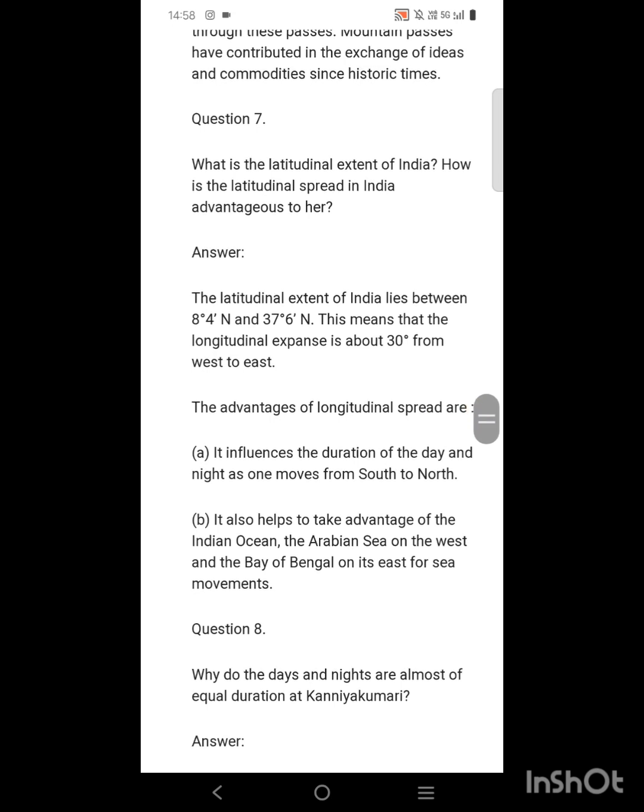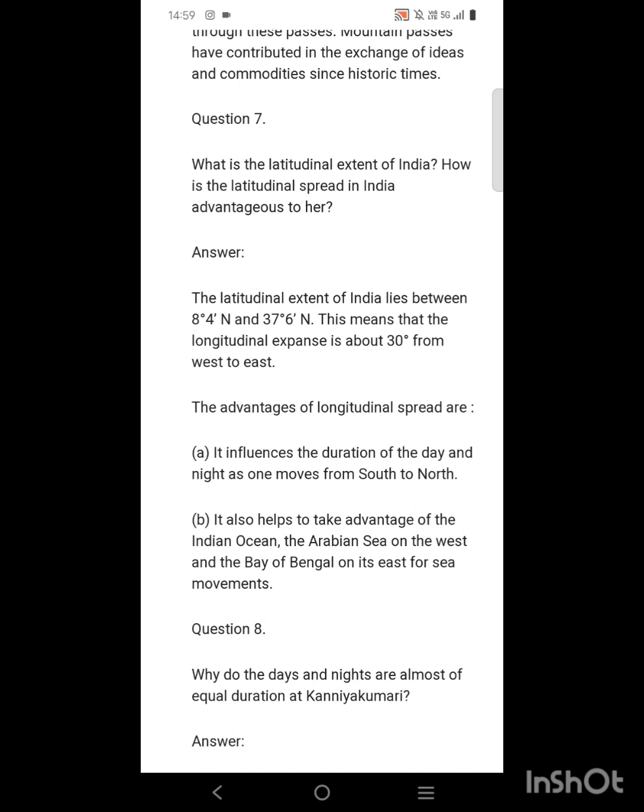Number 7. What is the latitudinal extent of India? How is the latitudinal spread in India advantageous to her? The latitudinal extent of India lies between 8 degree 4 minute north and 37 degree 6 minute north. This means that the latitudinal expanse is about 30 degree from south to north. The advantages of the latitudinal spread are: it influences the duration of the day and night as one moves from south to north.